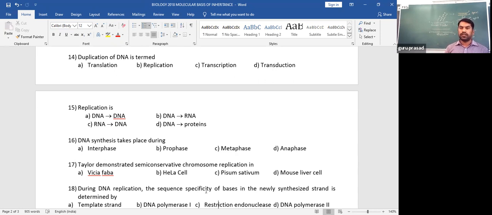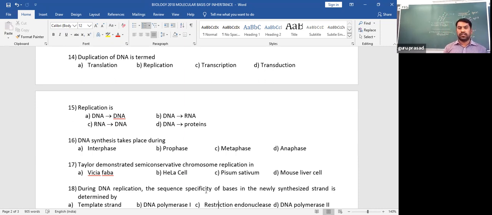Transcription is the synthesis of mRNA from DNA. Transduction is one of the phenomena of transferring genetic material to the bacterial cell or the host cell using viruses. Whenever we use a virus to transfer the genetic material into the host cell, that condition is called transduction. So the duplication of DNA is termed as DNA replication.